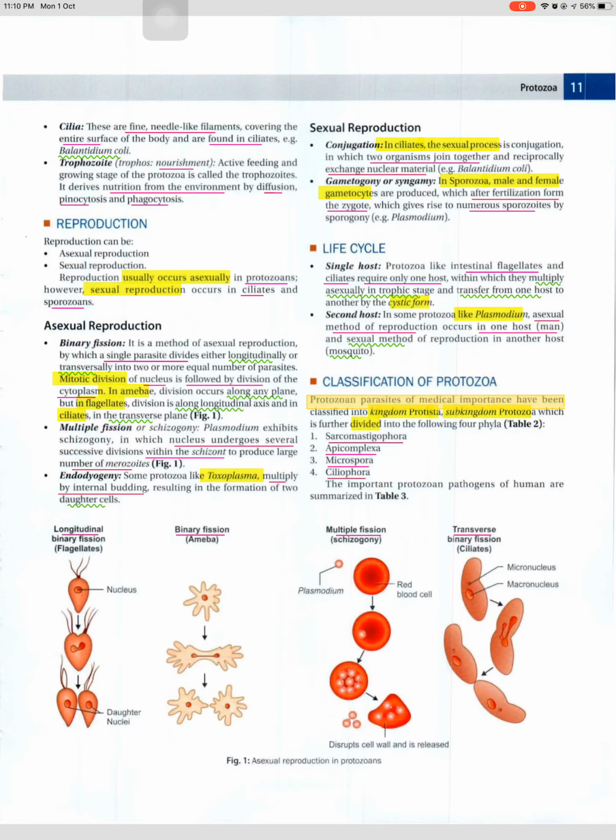Classification of protozoa. Protozoan parasites of medical importance have been classified into kingdom Protista, subkingdom Protozoa, which is further divided into the following four phyla. Table 2. 1. Sarcomastigophora 2. Apicomplexa 3. Microspora 4. Ciliophora. The important protozoan pathogens of human are summarized in Table 3.